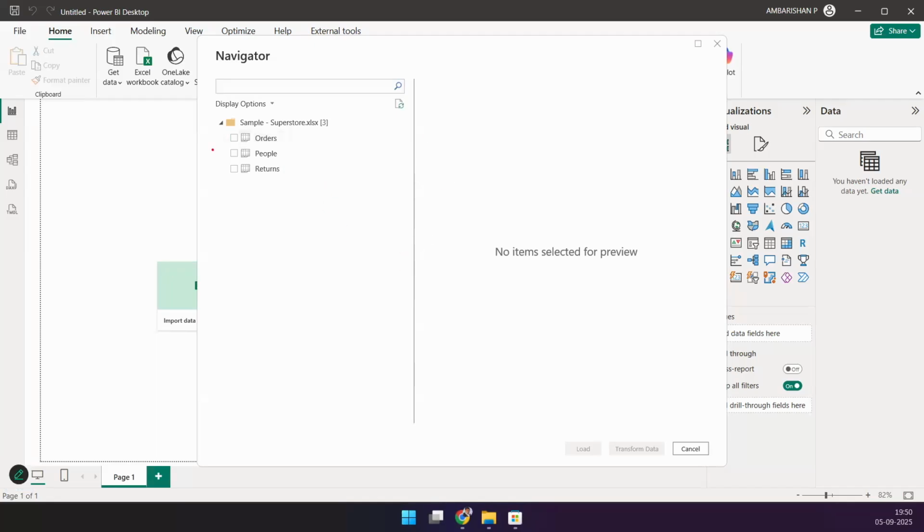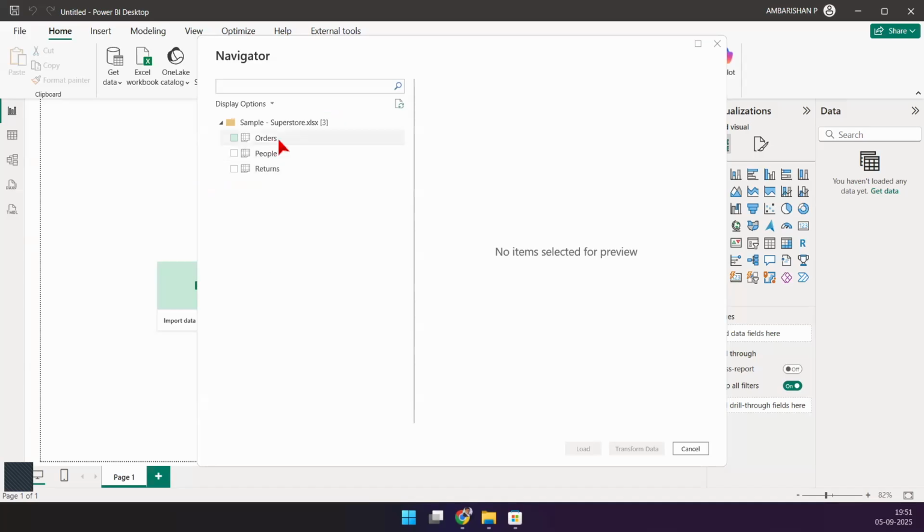But we'll also go through the people and returns sheets, and you'll see that they have some discrepancies when compared to how you loaded the orders table. You will see some anomalies with people and returns. So I'm going to show you how to look at it. That's where I said, write this statement in stone: your data source can look different, but when you take it into Power BI, it can be something completely different. Power BI is going to understand it from a different perspective. It wants to know what you're loading, how you're loading things, and what you're defining, and a lot of things go on. Let me discuss that as we progress, but just understand how this is all set up.